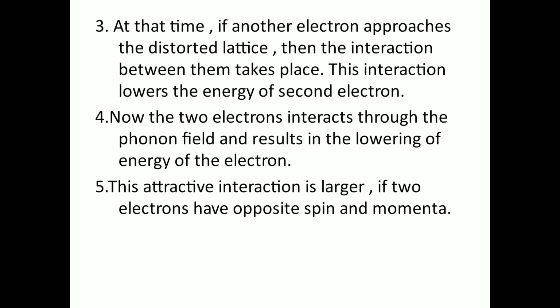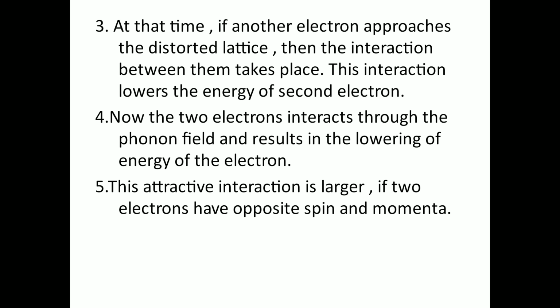At the time of distortion of the lattice, if another electron approaches the distorted lattice, then interaction between them takes place.